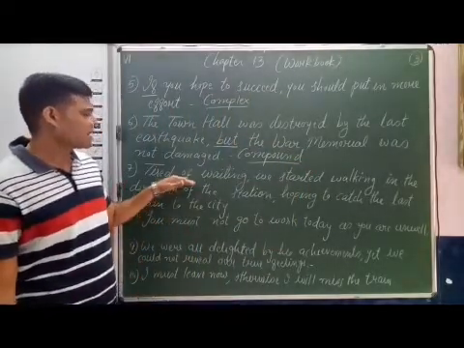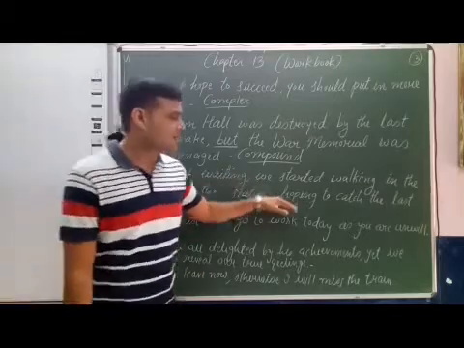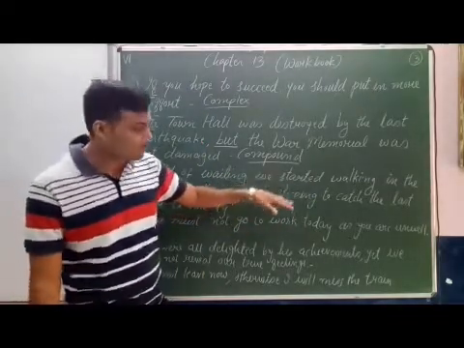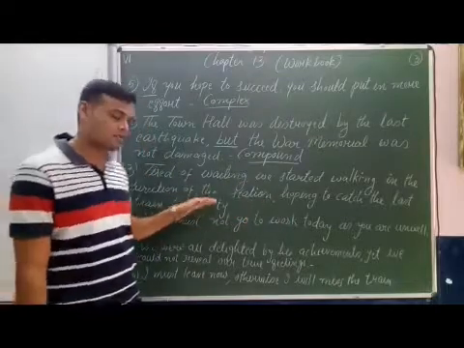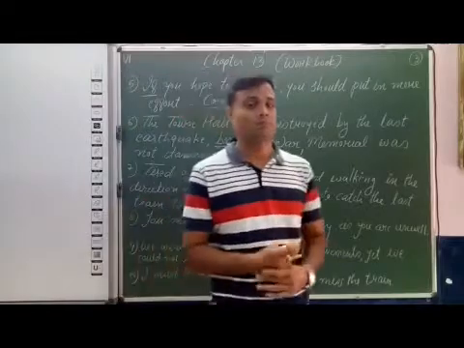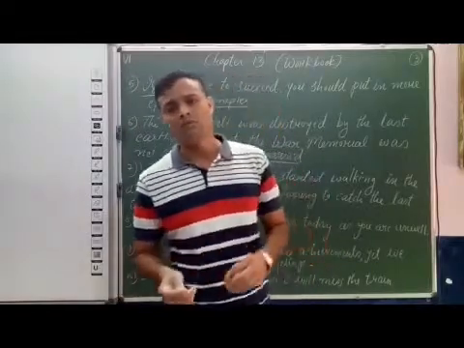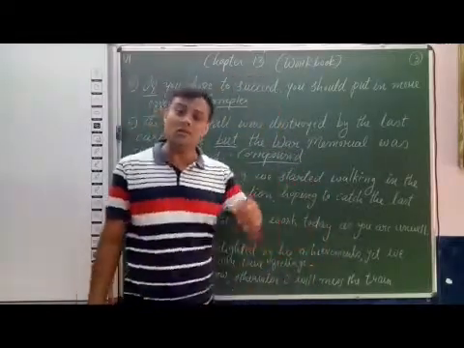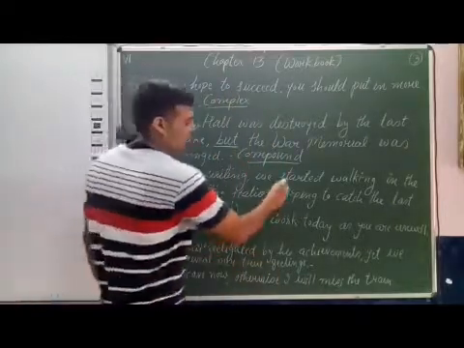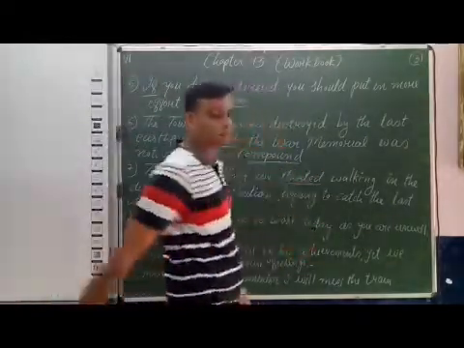Next, tired of waiting, we started walking in the direction of the station, hoping to catch the last train to the city. The sentence seems long, but if you observe it carefully, it has only one finite verb, and that is started.